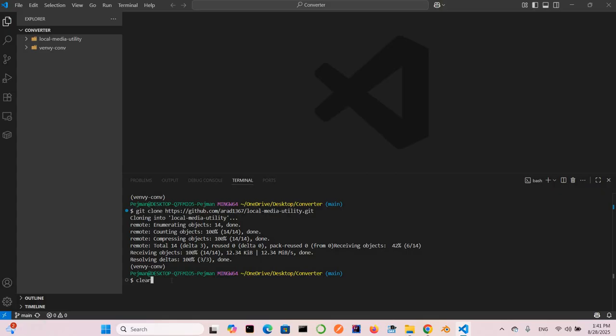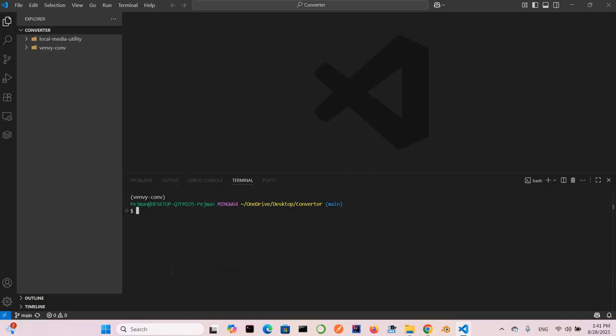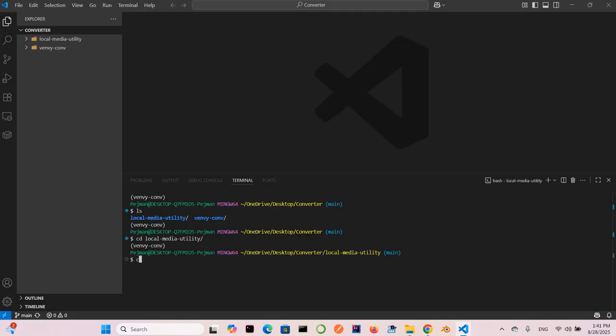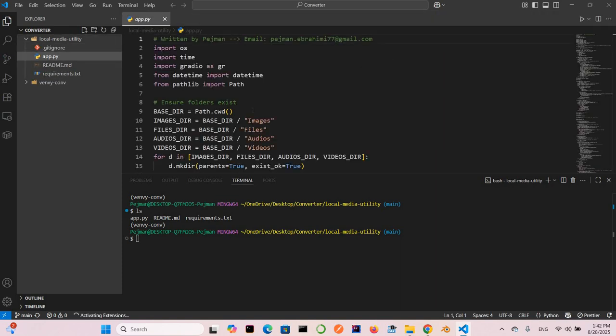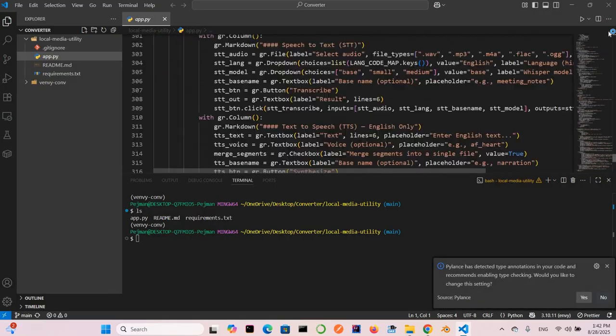So again, clean. I'm a little bit sensitive about this clean. Now, just one important note. If you check the ls here, you can see we are not in the directory. We need to go to the directory. So just be careful. Just say cd local and tab. And now if you check again, you can see we are in the directory. Okay, we have access to app.py. This is the main file. I will explain it later. Don't worry about the code now.